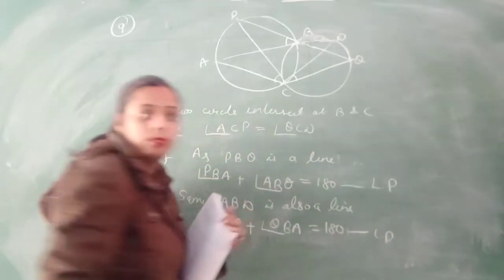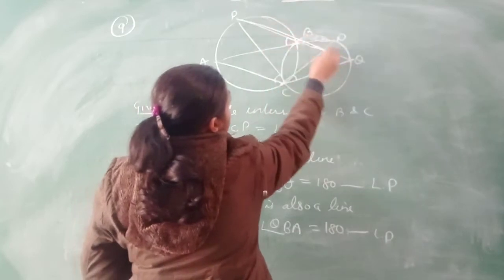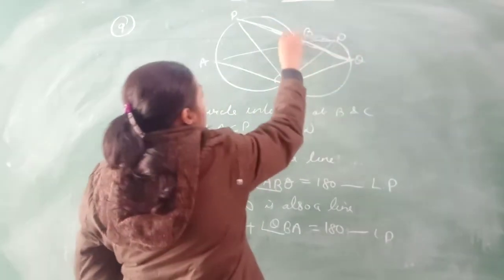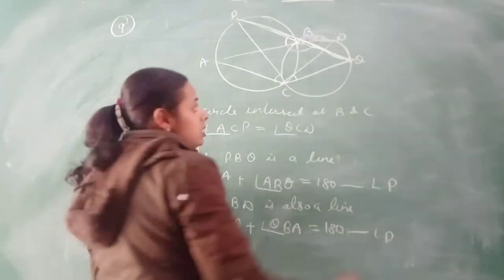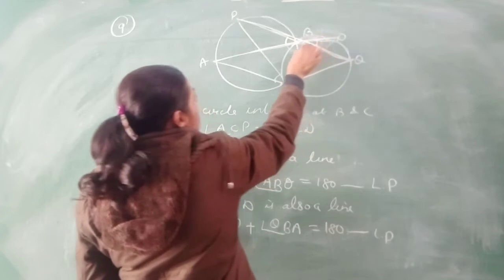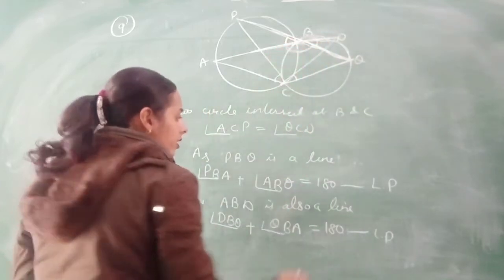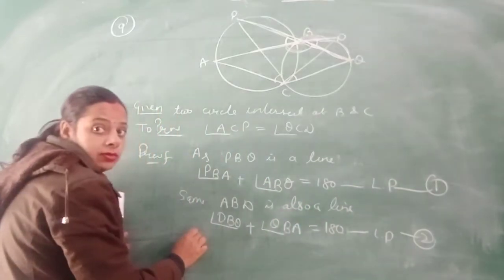Both are making a linear pair. If this is a line, this is a line, so this angle plus this whole angle will be 180 degrees. In the same way, if this is a line, so this angle plus this whole angle is equal to 180 degrees. So by 1 and 2,